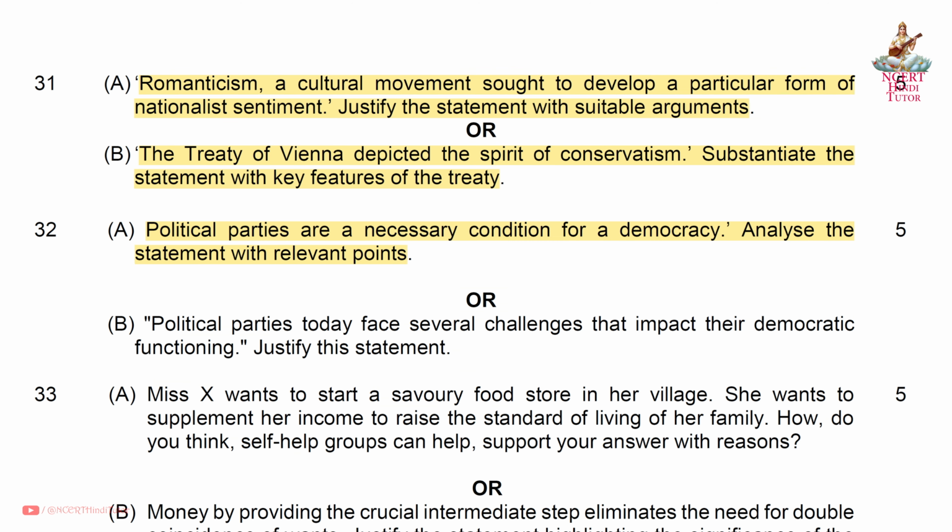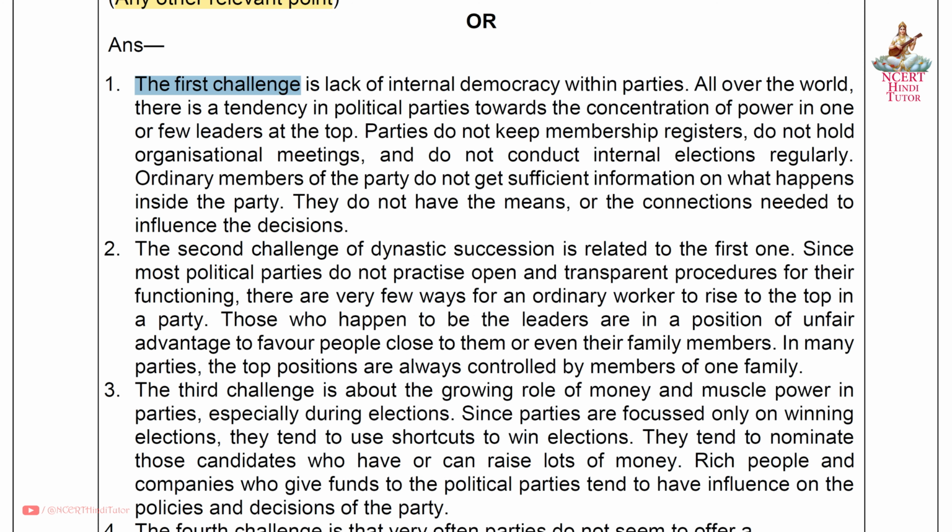Question 32b. Political parties today face several challenges that impact their democratic functioning. Justify this statement. Answer. The first challenge is lack of internal democracy within parties. All over the world, there is a tendency in political parties towards the concentration of power in one or few leaders at the top. Parties do not keep membership registers, do not hold organizational meetings, and do not conduct internal elections regularly. Ordinary members of the party do not get sufficient information on what happens inside the party. They do not have the means or the connections needed to influence the decisions.